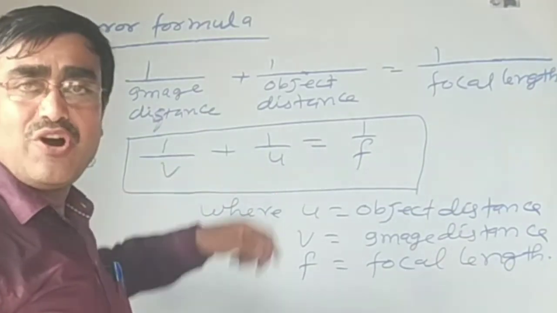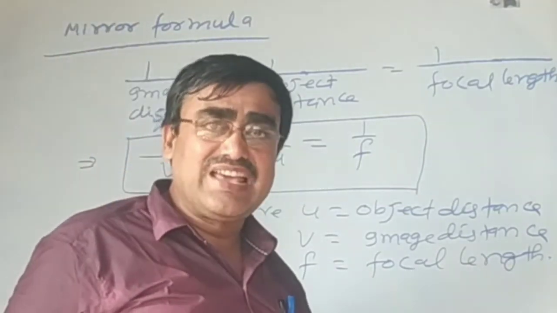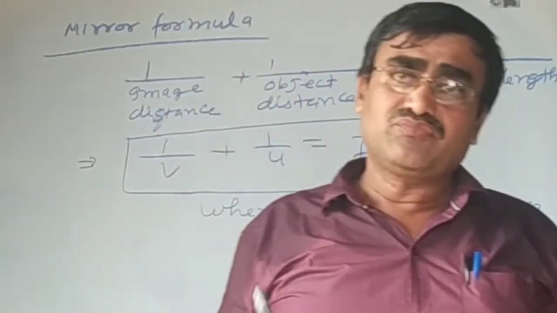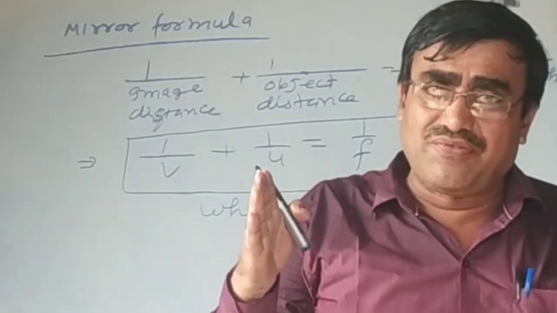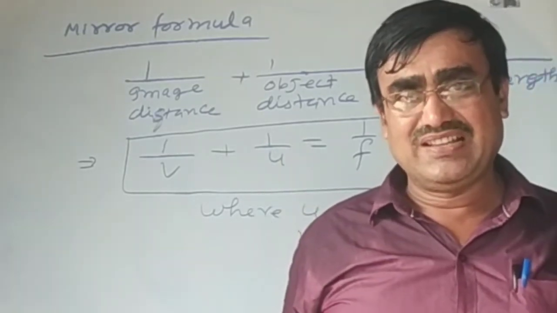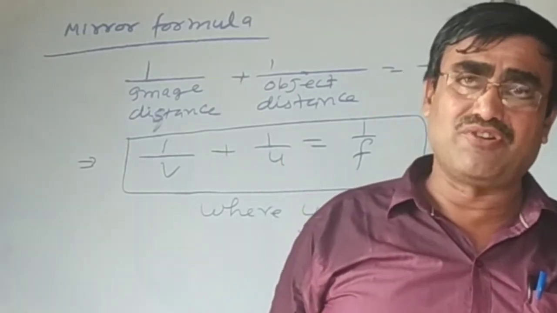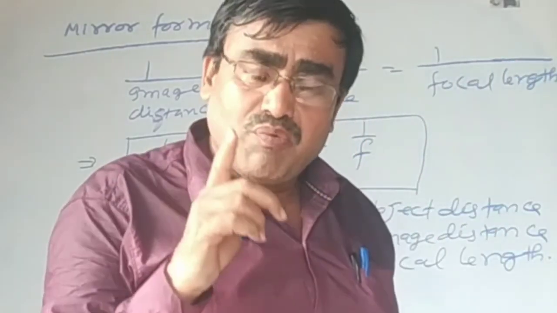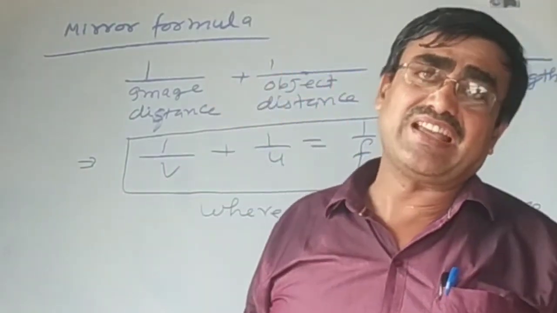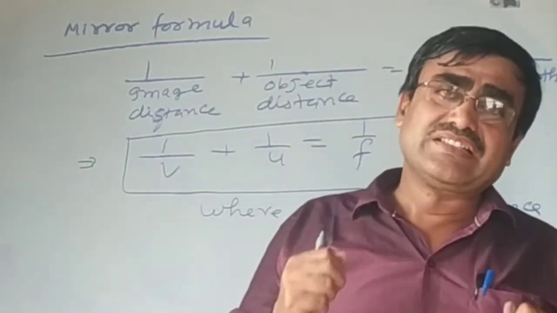The formula which establishes a relation between image distance, object distance and focal length of the mirror is called the mirror formula. This formula is obeyed by both the concave mirror and the convex mirror.